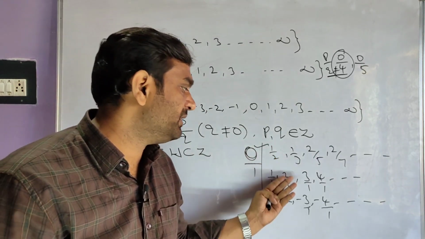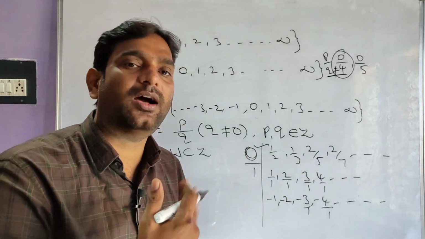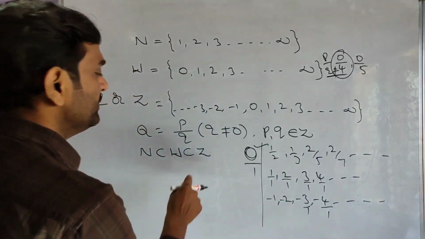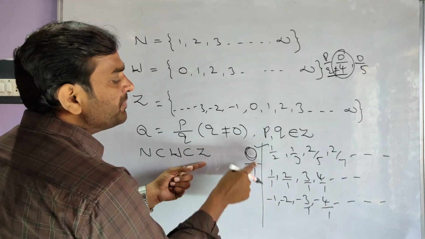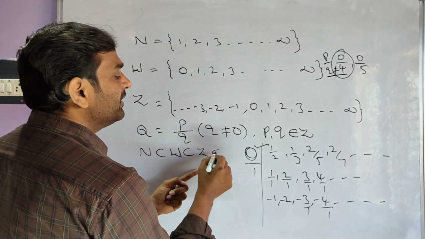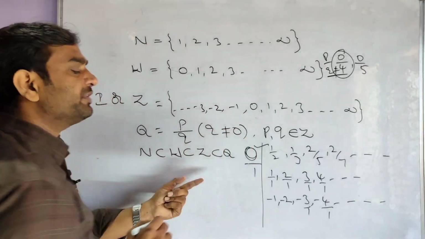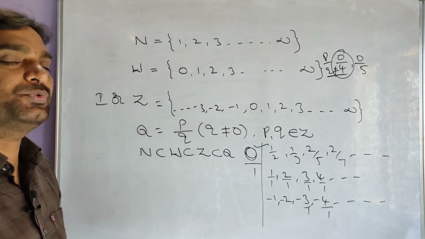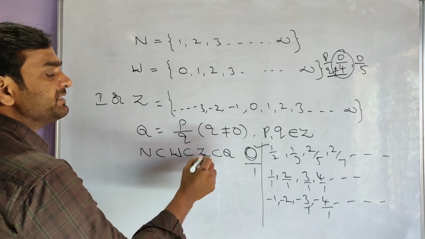0, positive numbers, negative numbers and fractions, these all belong to rational numbers. Listen, positive numbers, negative numbers and 0 are integers. So all integers are rational numbers. So we can write Z subset of Q. N subset of W, W subset of Z, Z subset of Q.